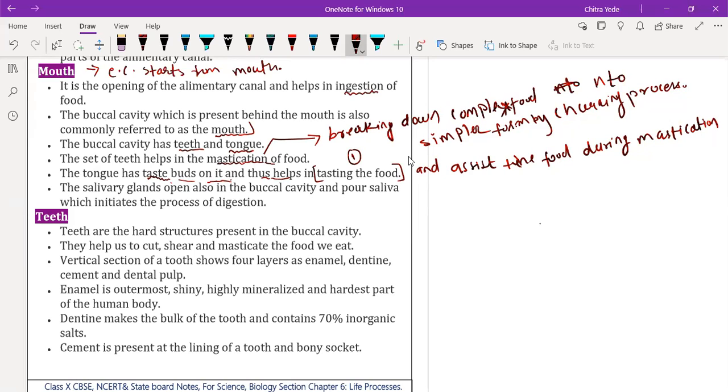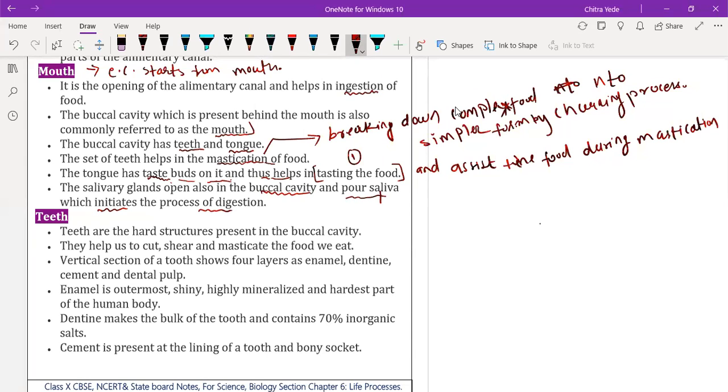Yes sir, understood. So the salivary gland, we have the salivary gland just beneath the tongue. The salivary gland opens in the buccal cavity itself, just beneath the tongue, and pours the saliva, which initiates the process of digestion.